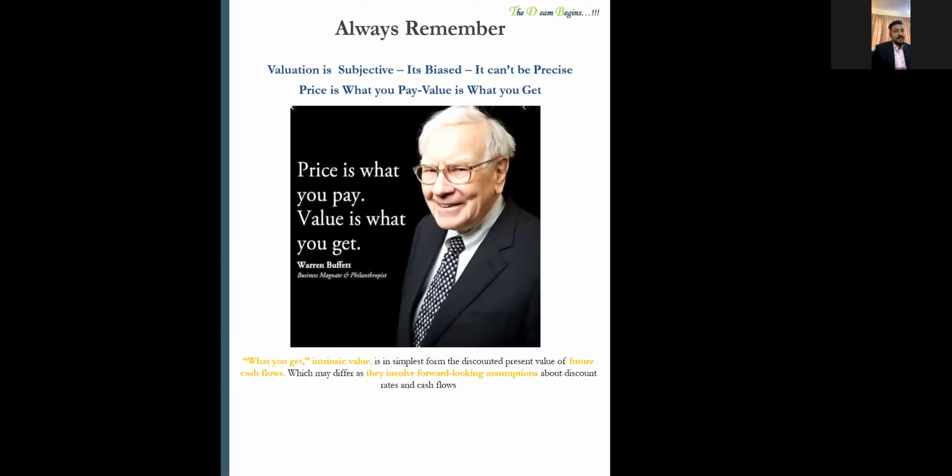Intrinsic value means, from an investor's point of view, if you are targeting some sort of future cash flow, that's the value of your company. If you discount that cash flow to today's date, that's your value. So an investor is always looking at forward-looking assumptions, capturing the cash flows. There are a lot of challenges in how to precisely measure this cash flow going forward. That could differ from industry to industry, and from a startup point of view, it's very difficult to precisely measure the cash flow.